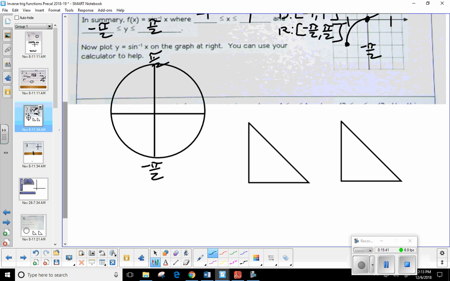If it can only be between those, that means we're restricted to the right side of the unit circle. We can only find sine inverse in quadrant 1 or quadrant 4. That's where we're going to draw our triangles. And you might be asking yourself, what kind of triangles? Well, this is why we spent those couple of days talking about special right triangles.